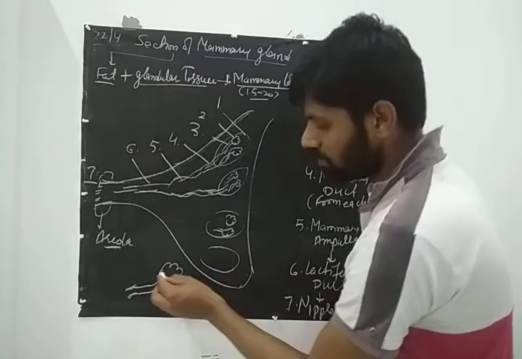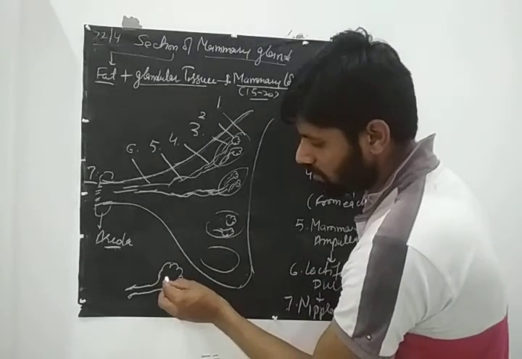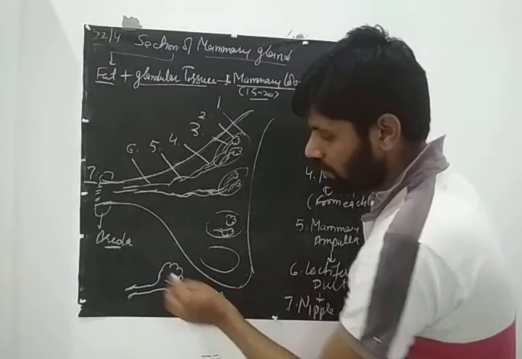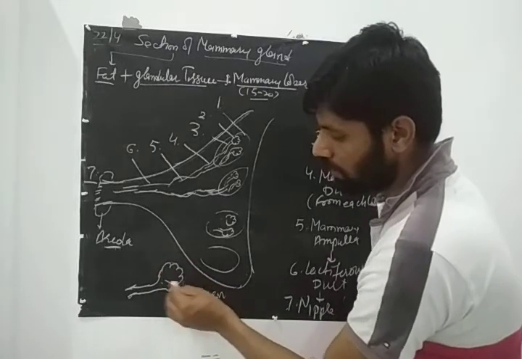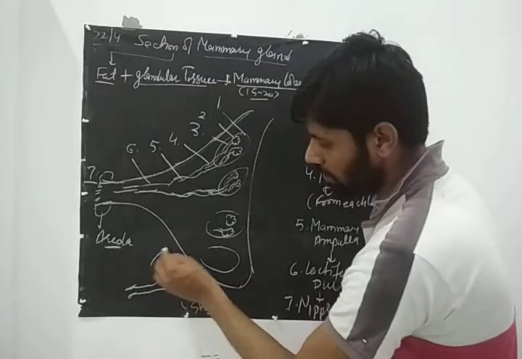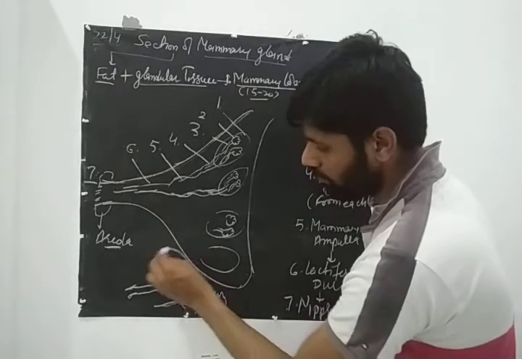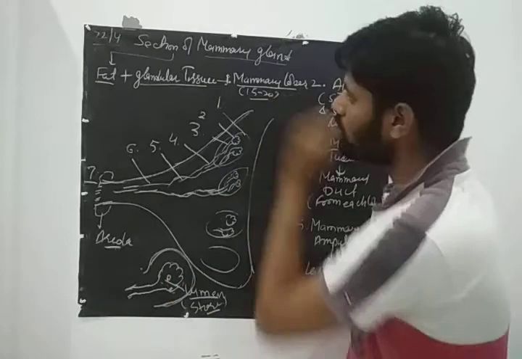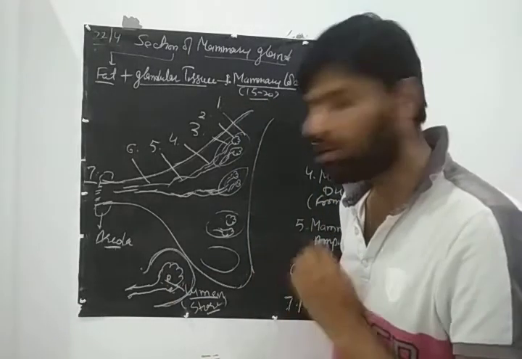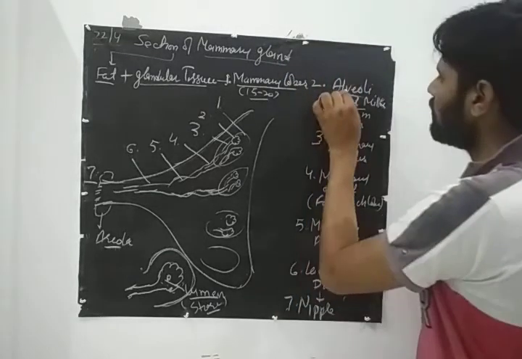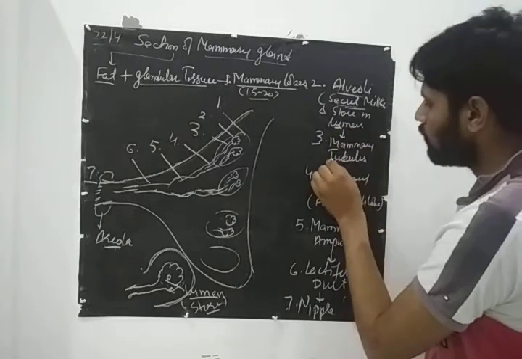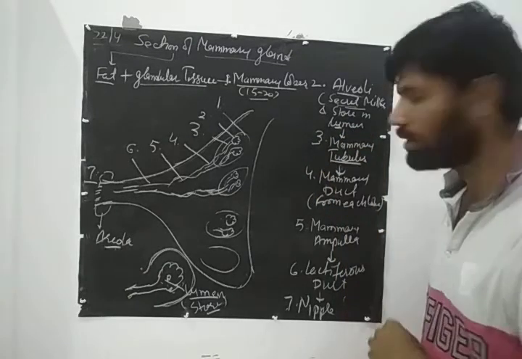Okay, now see this. This is the structure of an alveolus and this is the lumen of the alveolus. These cells secrete the milk and they store milk here, and there is a lobule around this alveolus. So there are 15 to 20 mammary lobes, and there are many alveoli in a single lobe. So the alveoli will secrete the milk and store the milk in the lumen. Then the alveoli form a tube that is known as the mammary tubule.